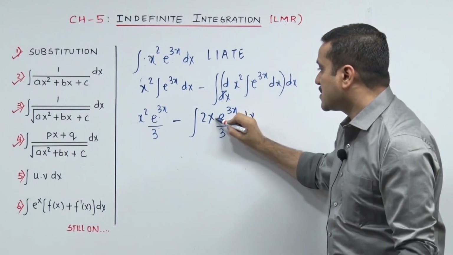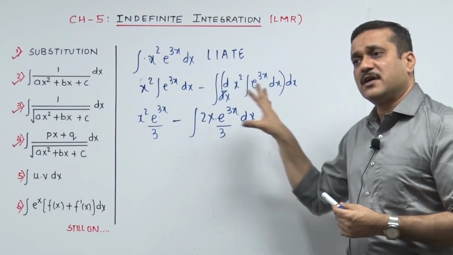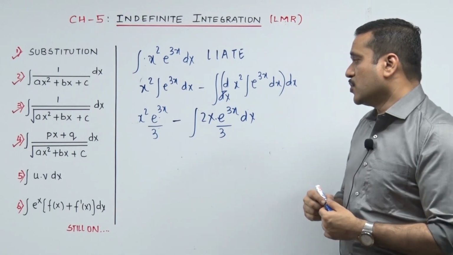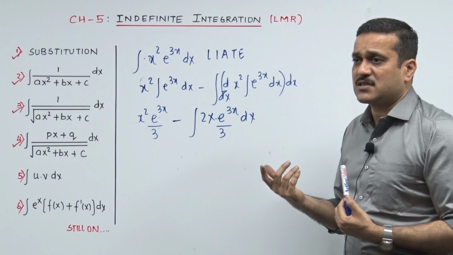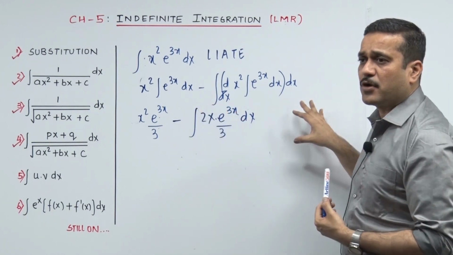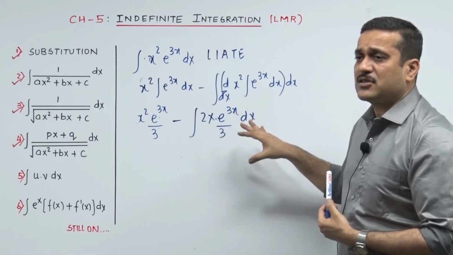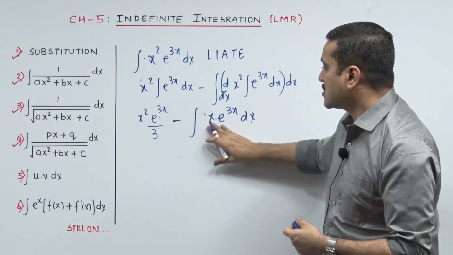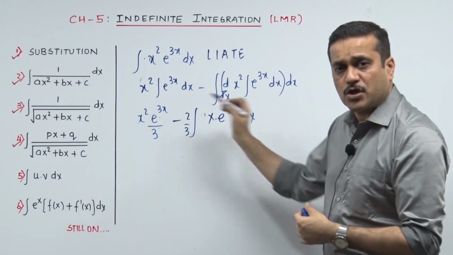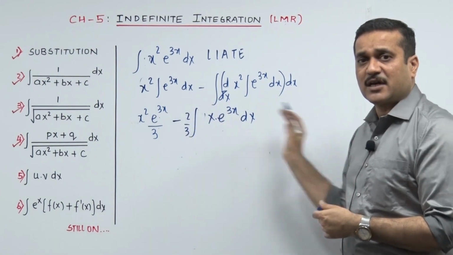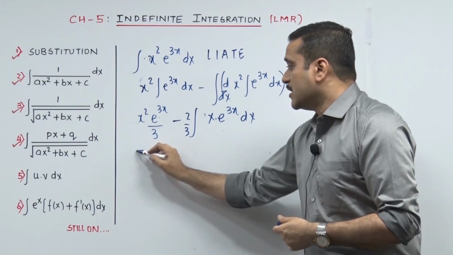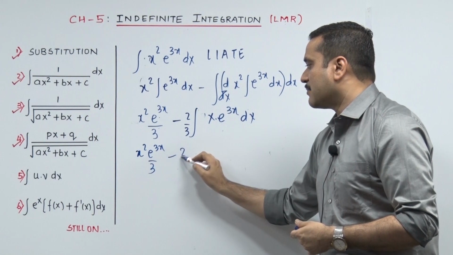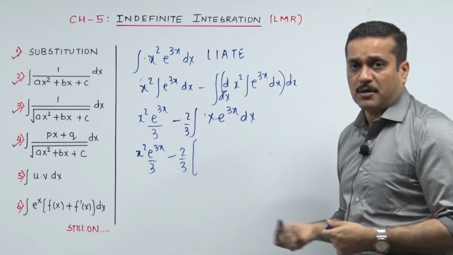Now, I can see once again a product over here. So once again we need to go to my product rule, integration by parts. What I would suggest is, now when you are going to go once again to the product rule over here, why get 2 by 3 into those complications? Just keep your 2 by 3 outside. So put a step wherein you push your 2 by 3 outside, and then in the next step you start the second iteration, second go. So x square e raised to 3x upon 3. The game starts once again. Minus 2 by 3 and the dabba, the box.